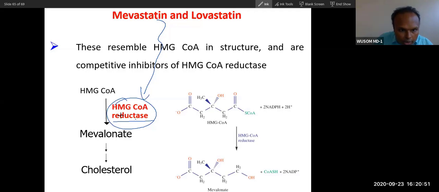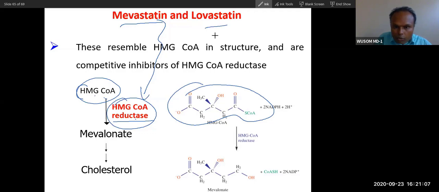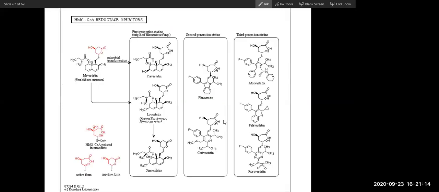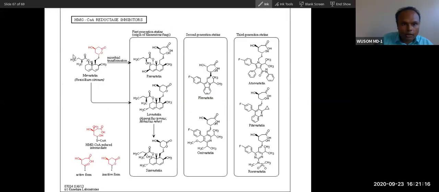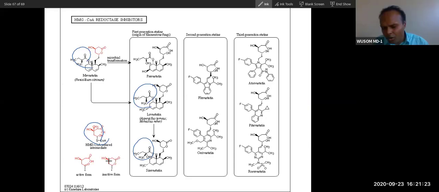Now you can see this HMG coenzyme A reductase will act on its substrate, and this is the structure of the substrate. Mevastatin and simvastatin will be very similar to this, and that is what you can see. Do we have to memorize the structures? No, you don't have to memorize.